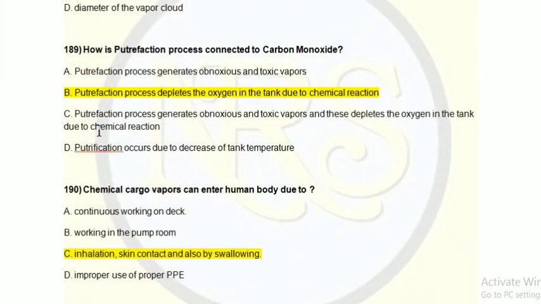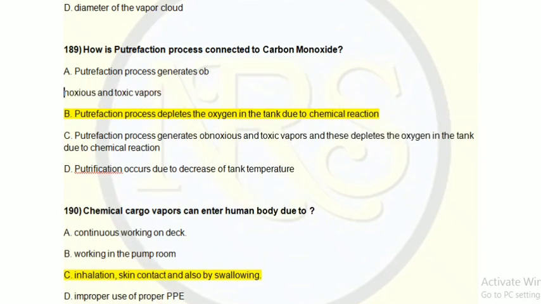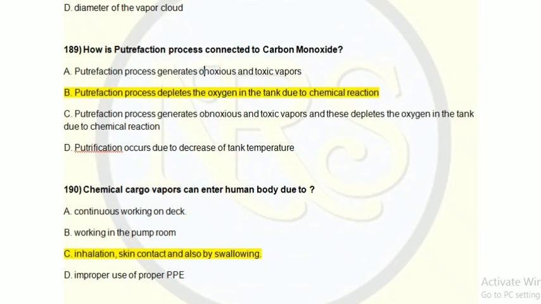Question number 189. How is the putrefaction process connected to carbon monoxide? Option A, putrefaction process generates noxious and toxic vapors.